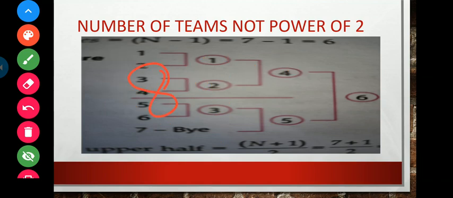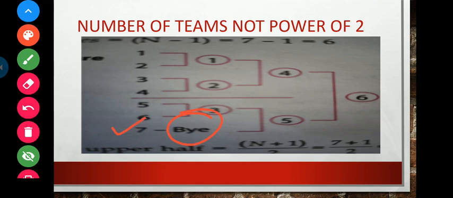So 8 minus 7 equal to 1. So the number of byes would be calculated on this basis, and finally we see that one bye would be required. So according to the rule of the knockout tournament, the first bye would be given to 7.